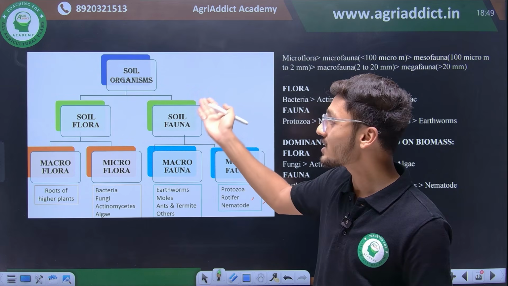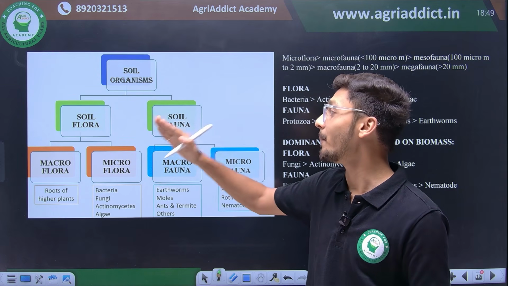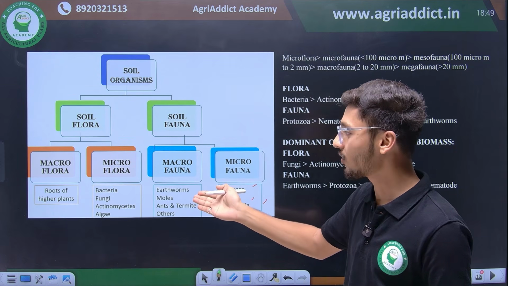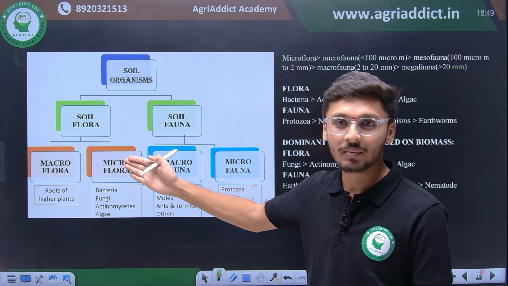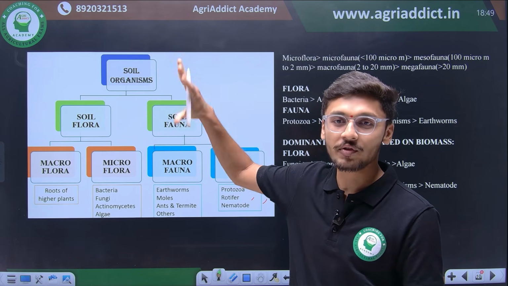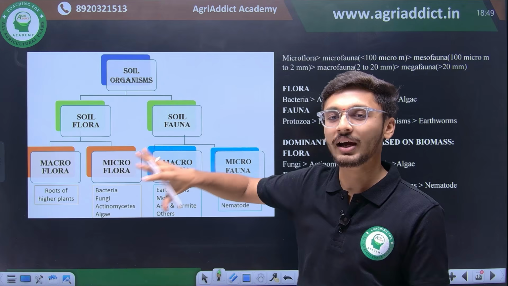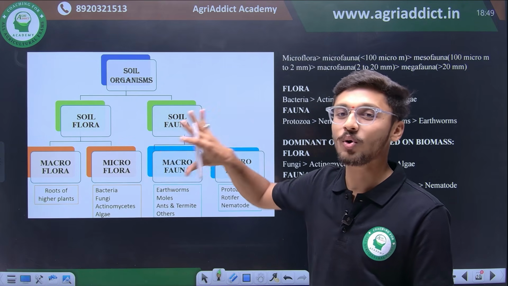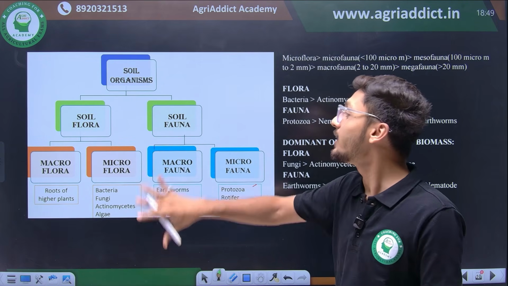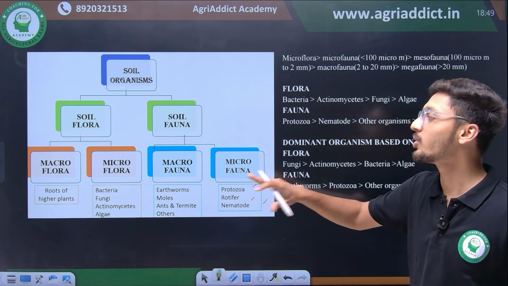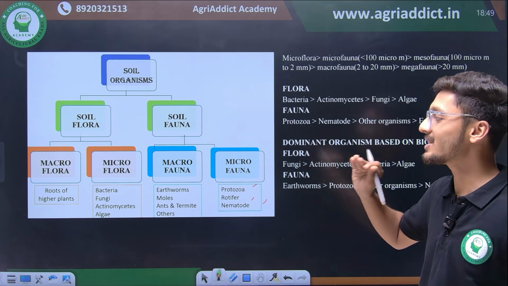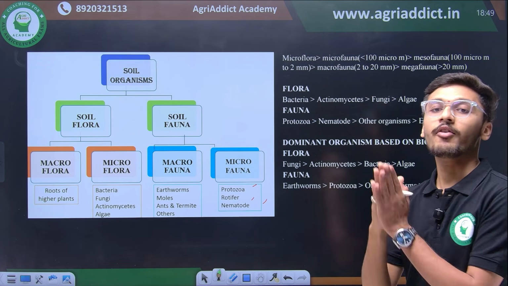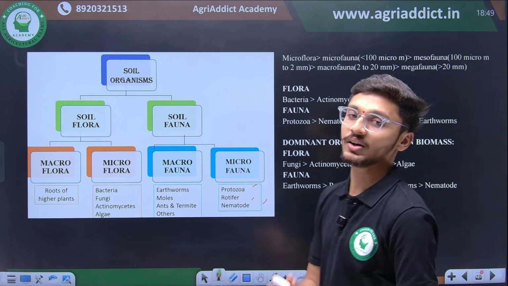So soil flora is then classified into two main classes, macroflora as well as microflora. Macroflora, as we saw, includes the rhizosphere and roots of higher plants, which we have already covered very well. Then we have microflora, which include bacteria, fungi, actinomycetes and algae. And then we have macrofauna as well as microfauna.